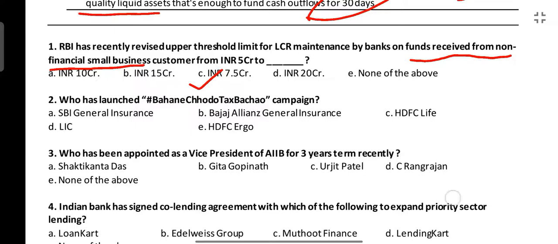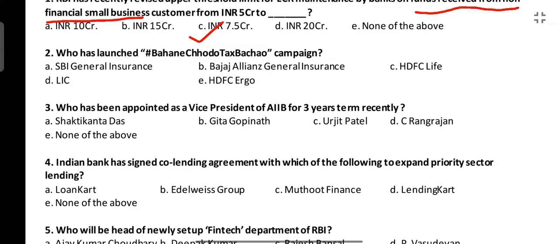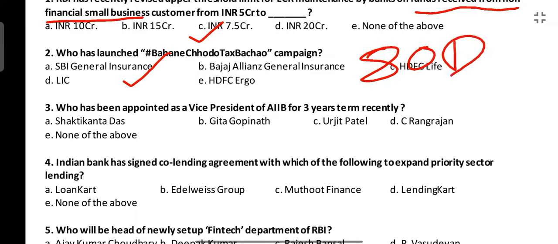That we should know. Next is who has launched the Bahane Chhoro Tax Bachao campaign? The Bahane Chhoro Tax Bachao campaign has been launched by SBI General Insurance. We know tax saving with insurance instruments comes under section 80D of the Income Tax Act. This is a very important section. We should know this.